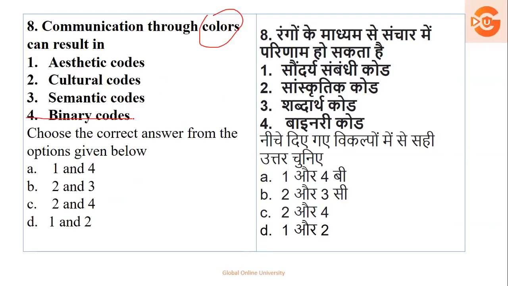Binary codes hoga nahi. Okay, it's not a computer language. Semantic ye logical hai nahi. When it comes about colors, it talks about what? Appreciation. It talks about beliefs. It talks about values. So definitely it is option number 1 and option number 2. So if you see the right answer for this question, it is option number B.